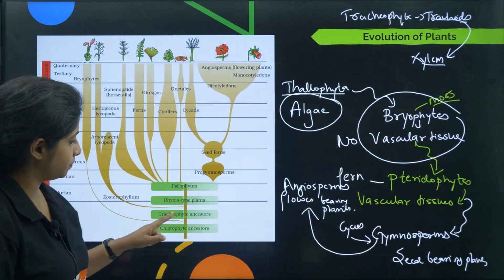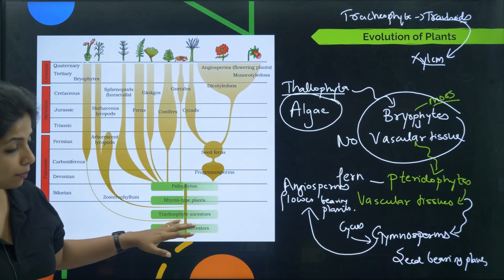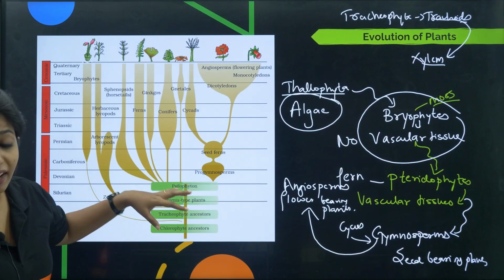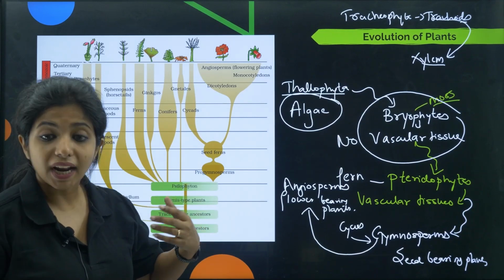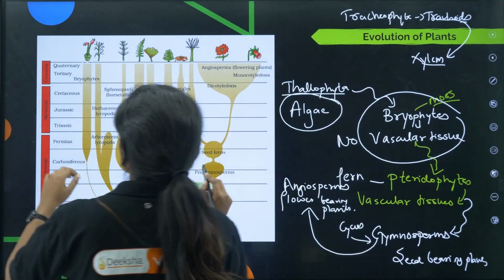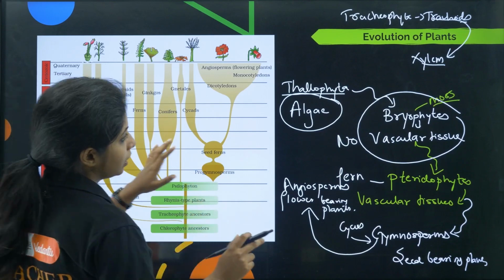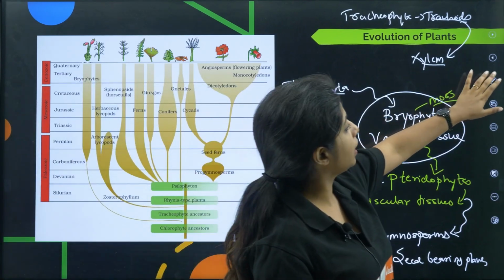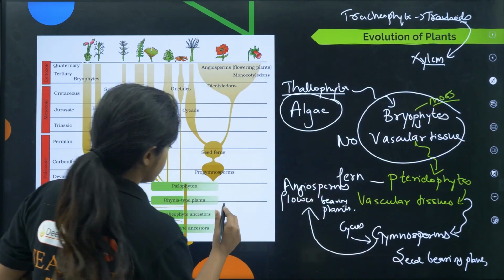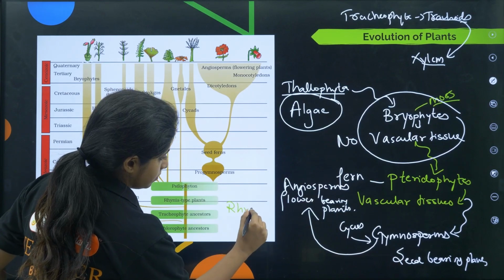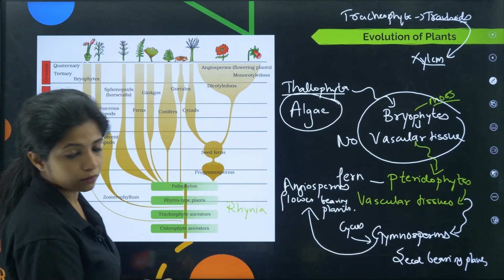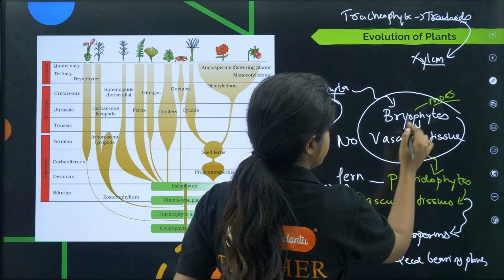Now tracheophytes came in. I told you the pteridophytes actually came in, and over here after that Rhynia type plants came. What is it, children? Rhynia type plants, that was the first official pteridophyte. Okay, that was the first official pteridophyte that could be seen. What is it? Rhynia. Is it visible? No? You have to remember the names, okay?